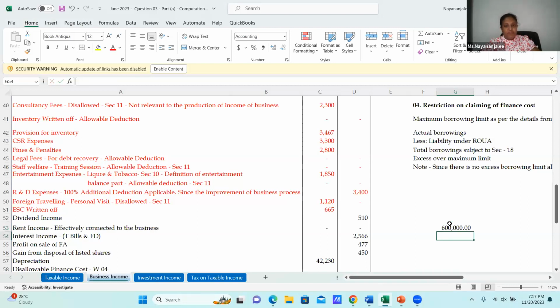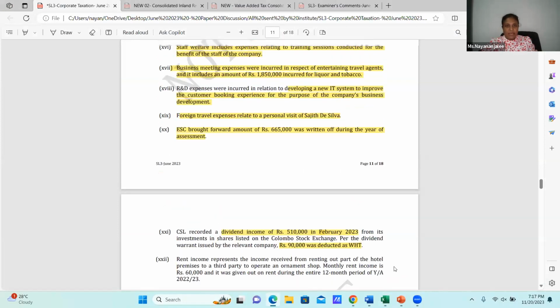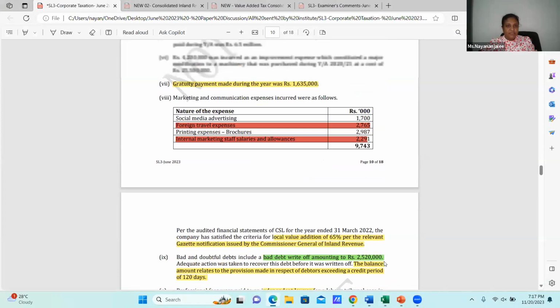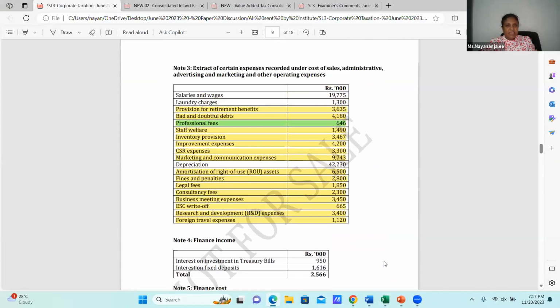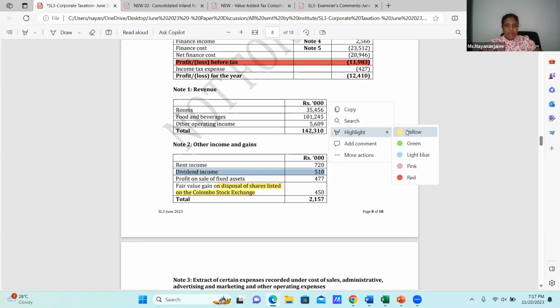That means this is my net dividend income, which I have recorded as other income in my profit before tax. And this 90,000 is my final withholding payment. Then here, I'm coming to my other income. In the other income, dividend income 510. First, what I have to do is remove this from my business income.